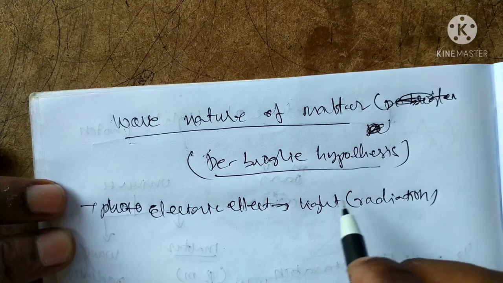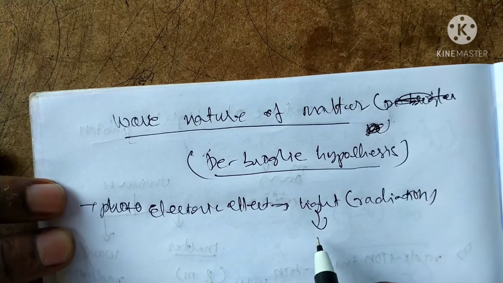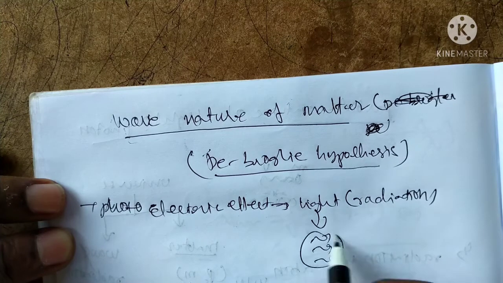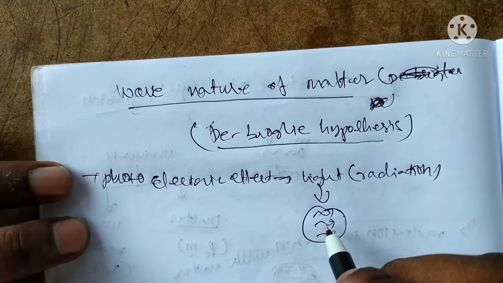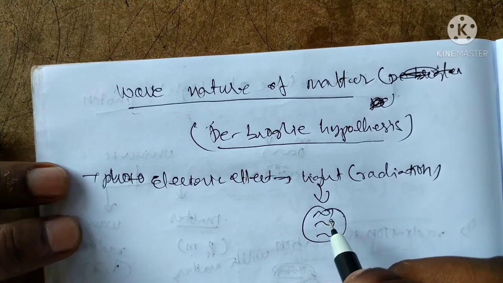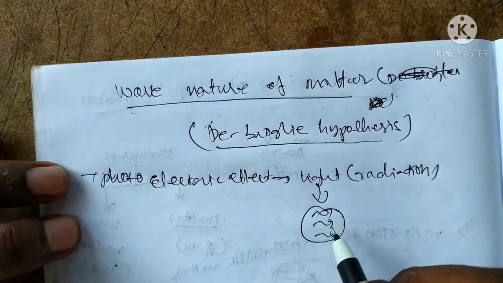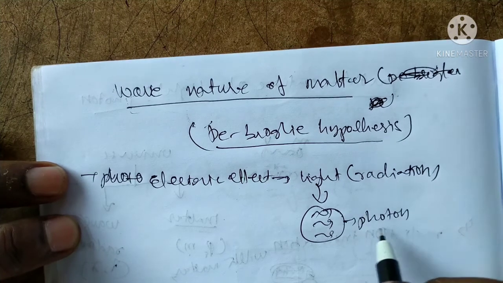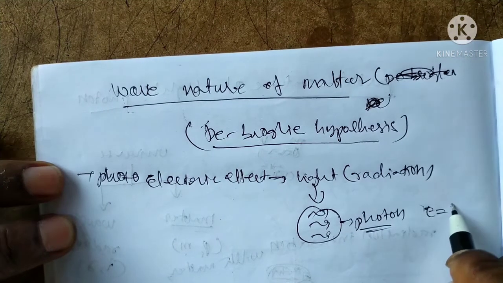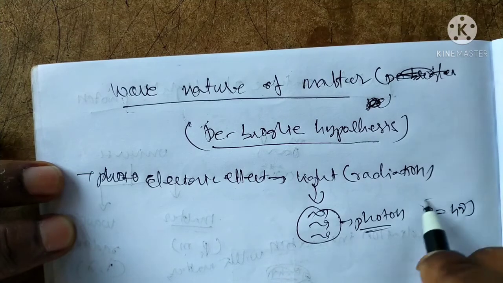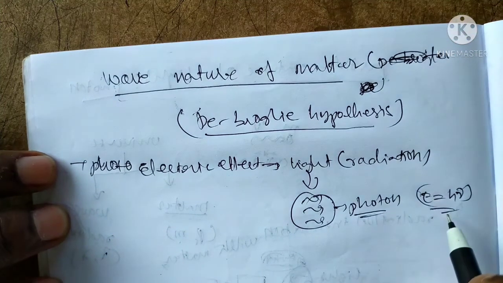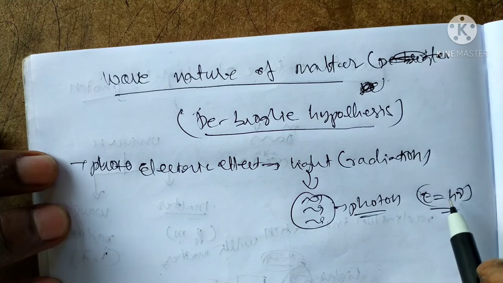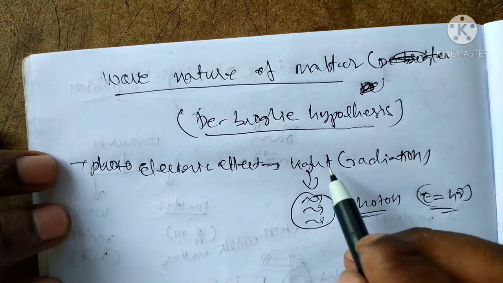Light comes in the form of packets. A packet is nothing but a particle. The group of particles or quanta is nothing but photons. Every photon has energy equal to h nu. That is a particle, that is radiation having the light.